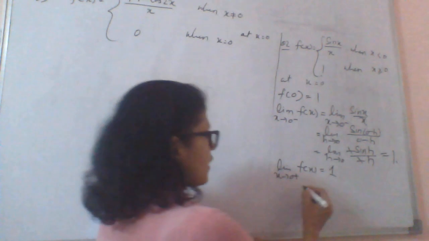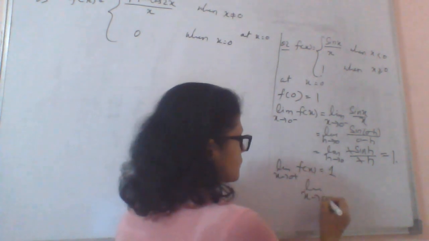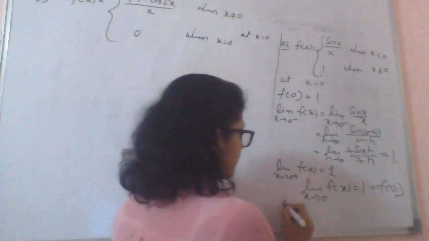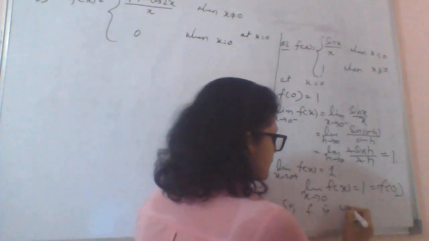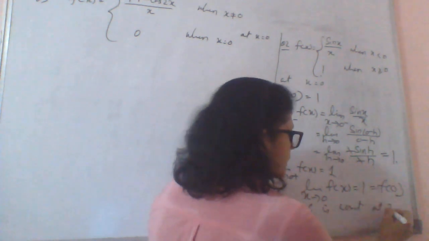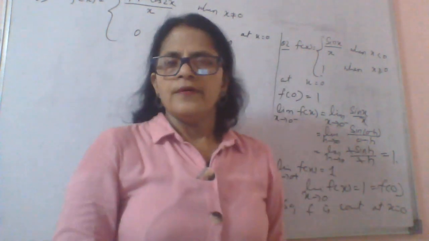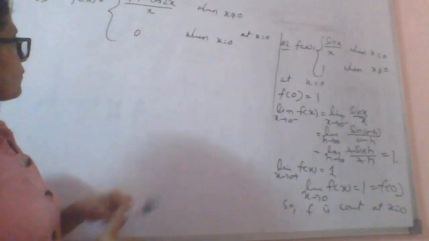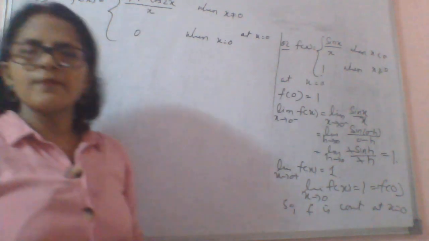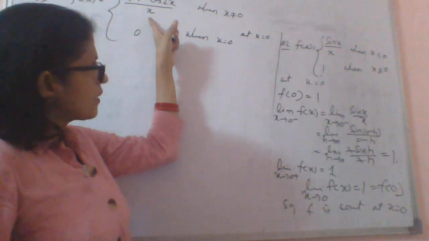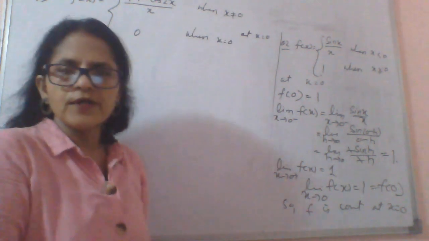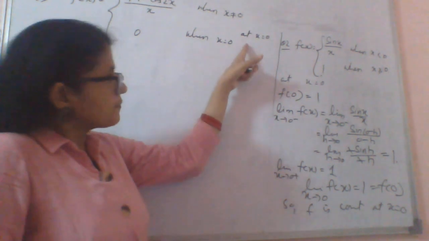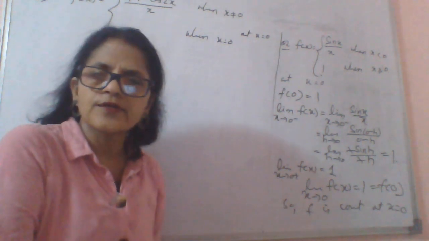So it means you can write limit x approaches 0, f(x) equal to 1, that is equal to f(0). So f is continuous at x equal to 0. Is it clear? Now third question, f(x) equal to under root 1 minus cos 2x by x when x not equal to 0, and 0 when x equal to 0. We have to check for the continuity at x equal to 0.